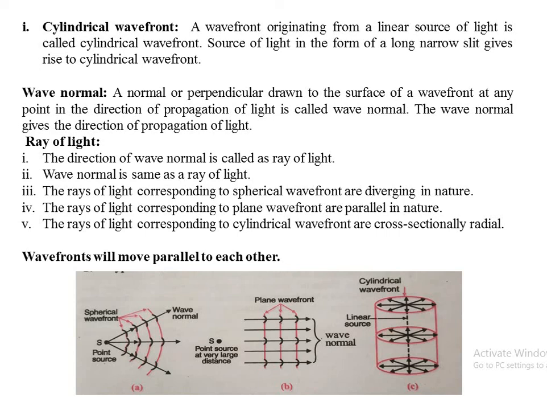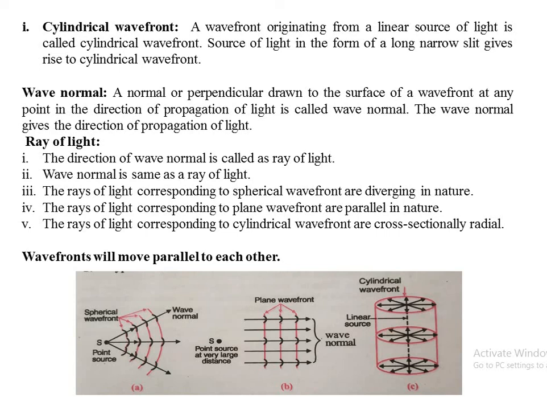The wave normal gives the direction of propagation of light. In figures A, B and C, the directed arrows give us the direction of propagation of the wave, and these directed arrows are known as wave normals.